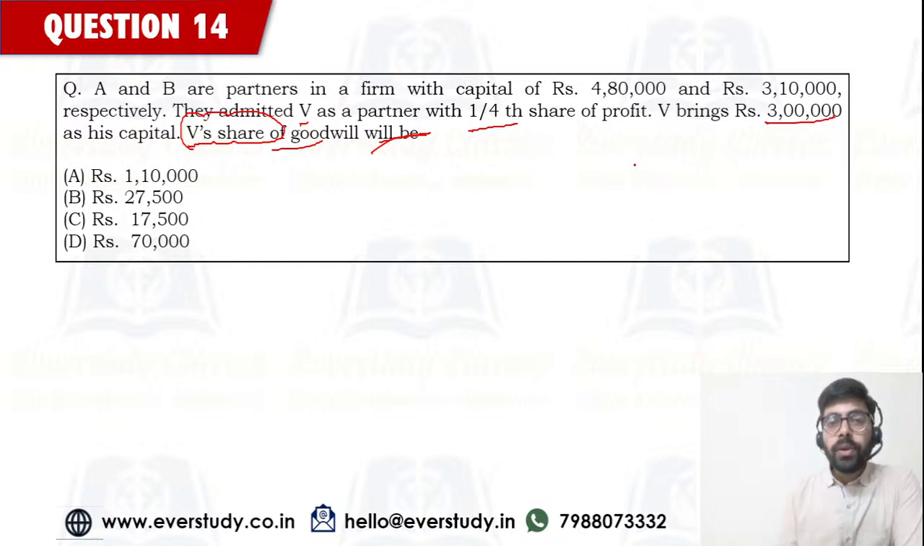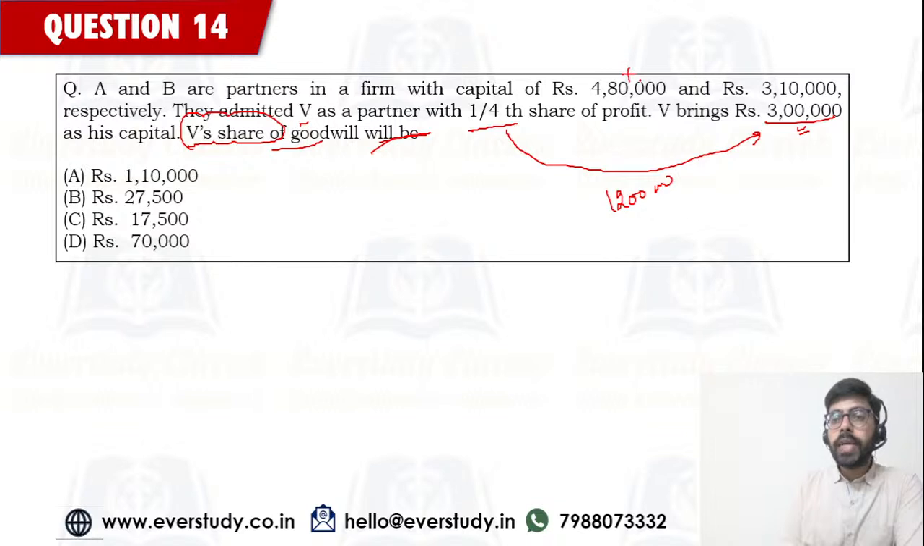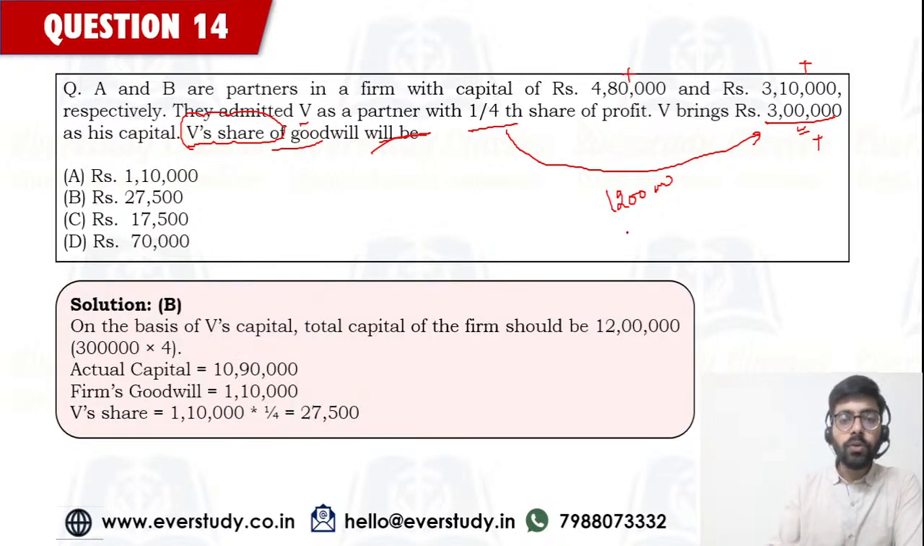Now in this particular case, we are being told V is bringing 3 lakh for 1/4 share of the capital. So by this logic, the total capital of the firm should be 12 lakh, 3 lakh into 4. But the actual total capital of the firm is how much? 480 plus 310 plus 3 lakh. This is going to come out to 10 lakh 90,000. Sorry, 10 lakh 90,000.